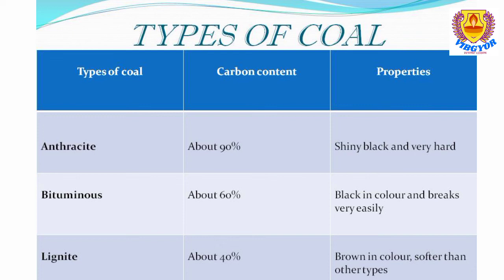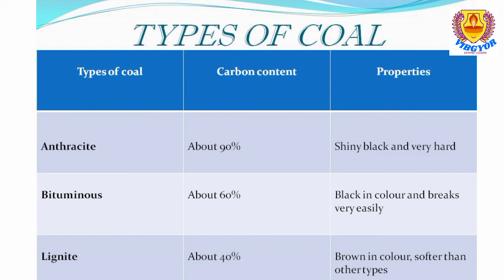So let us see, in anthracite coal, the amount of carbon present is about 90%. So what is its property? Anthracite coal is shiny black and very hard. And the next one, bituminous coal. Bituminous coal contains only 60% of carbon.